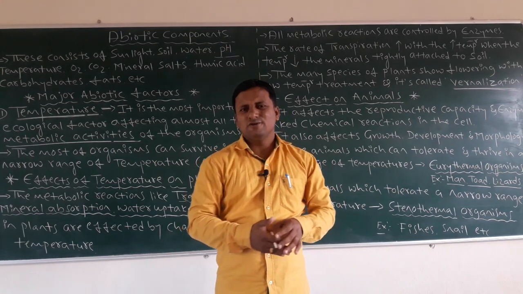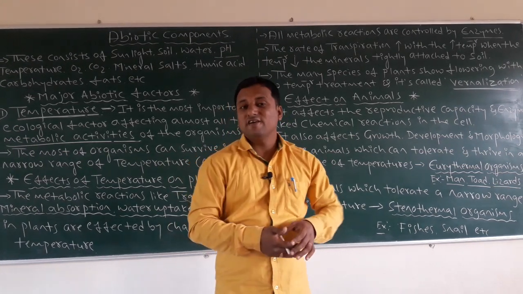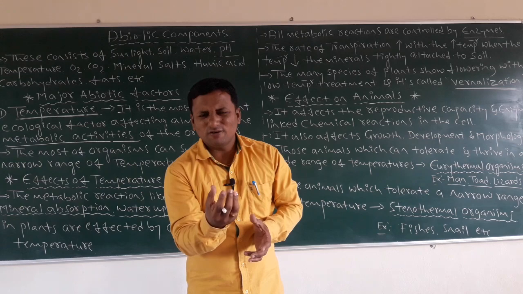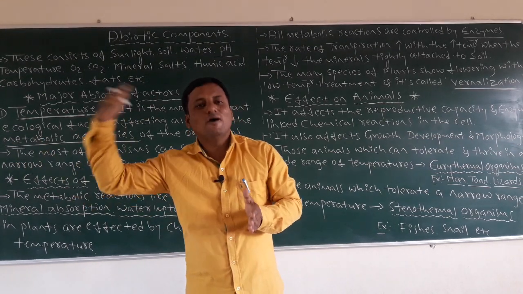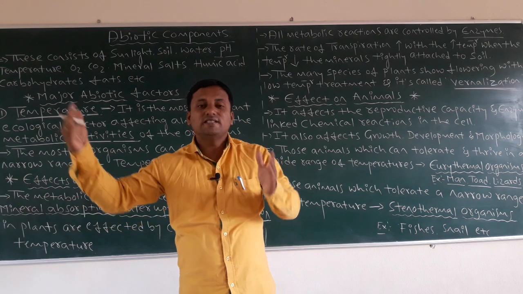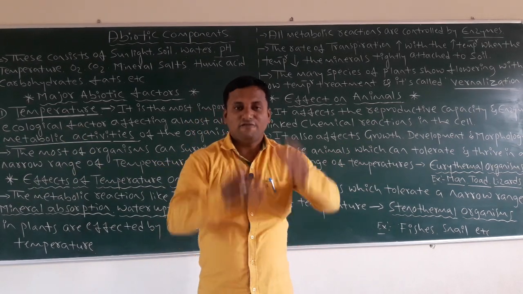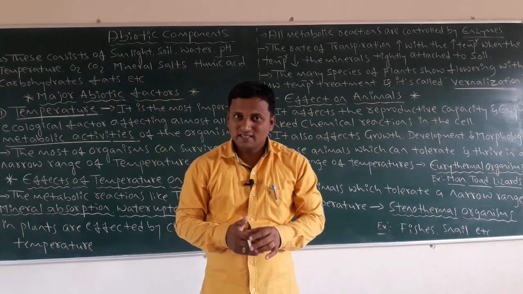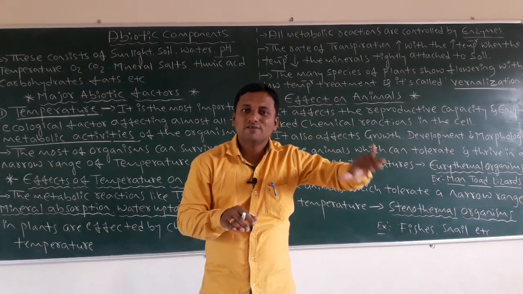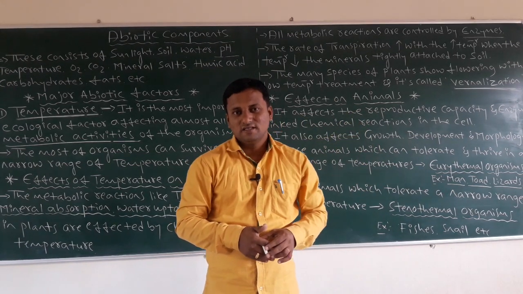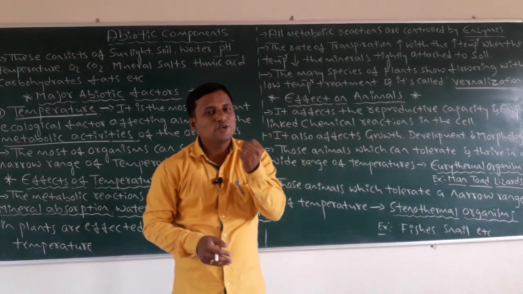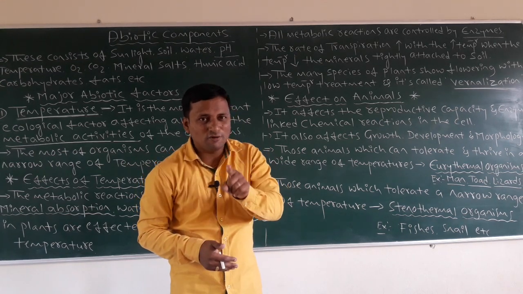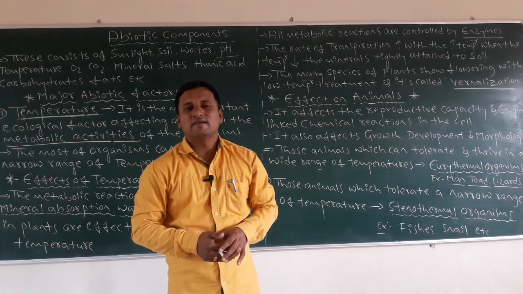The best example: we know that in the house we grow some flowering plants, and those flowering plants require some low temperature treatment. If it is outside the house in nature, then it requires more. Some categories of plants, like the money plants present in houses, require low temperature treatment for flowering purposes. This type of phenomenon or process is called vernalization.